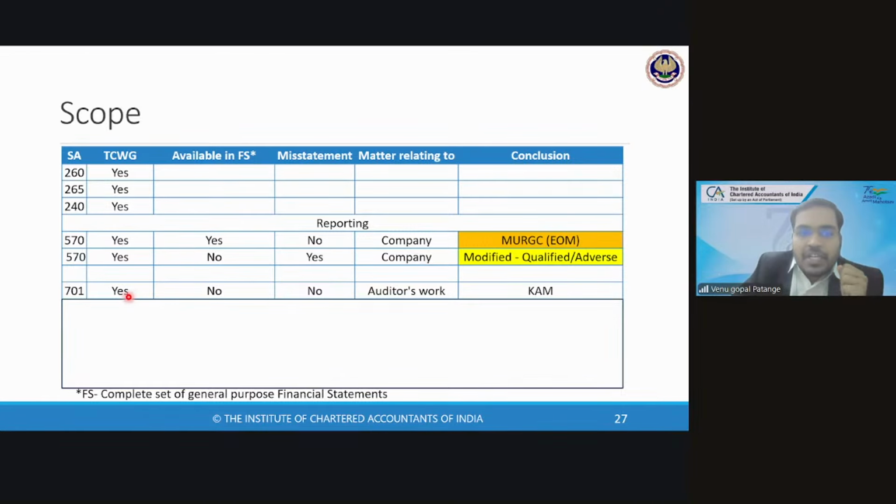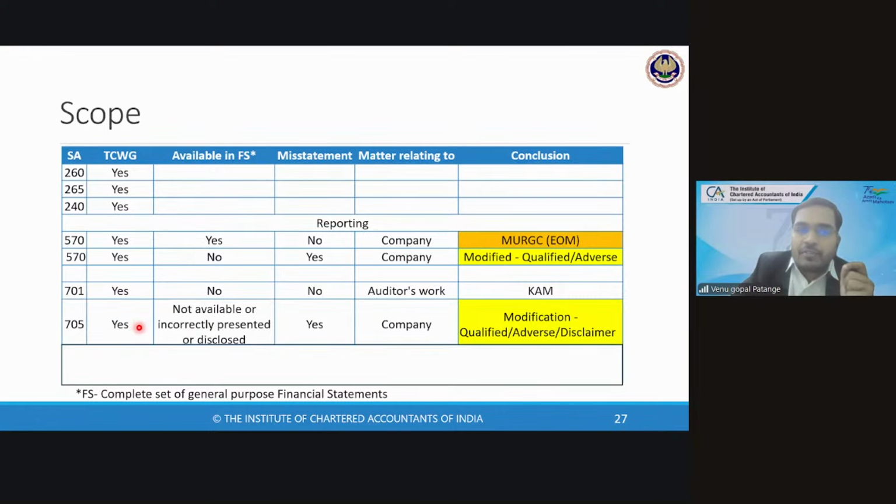Next, SA 701. We discuss with those charged with governance. What the auditor has done is not available in the financial statements, and it is not a misstatement. The matter mostly relates to the auditor's work, how the auditor has addressed it. So then we will report it as a CAM.